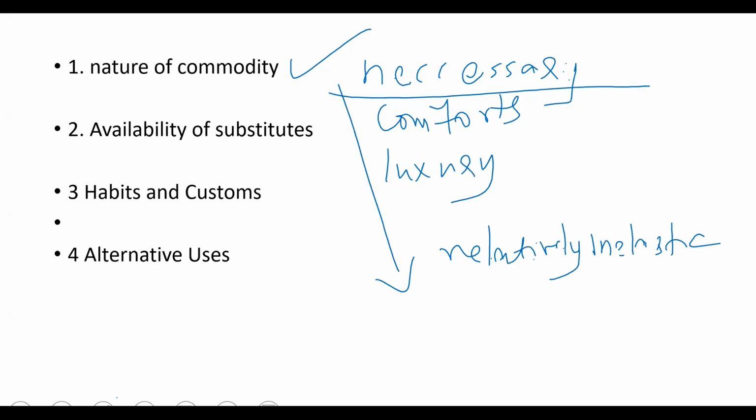What are the necessary goods we are taking? Food grains, rice, wheat, medicine, milk. These are all necessary items. I told you, when the price changes, the quantity demanded will not change much. Suppose tomorrow the government says the price of milk is reduced by 10 rupees per liter. Even then your mother will not buy 5 liters of milk extra every day, because that much need is not there. And milk is a perishable commodity. So in the case of necessary goods, children, demand is relatively inelastic.